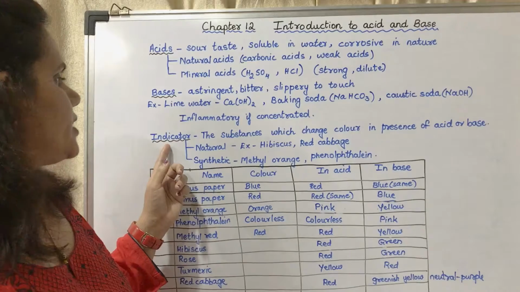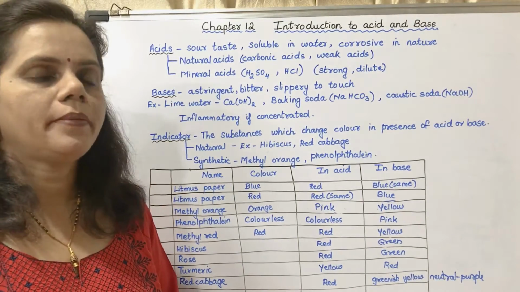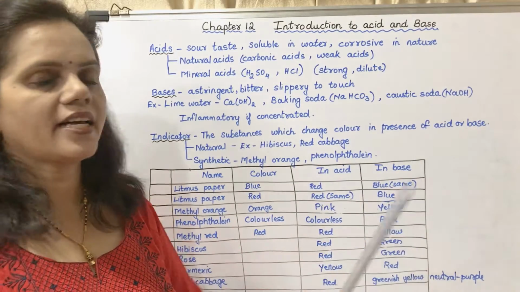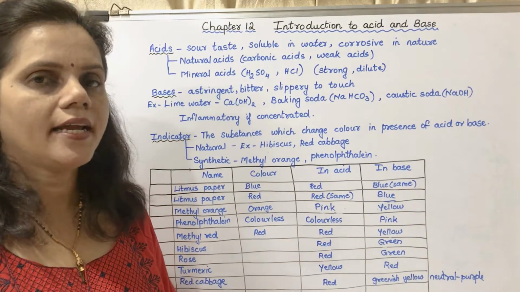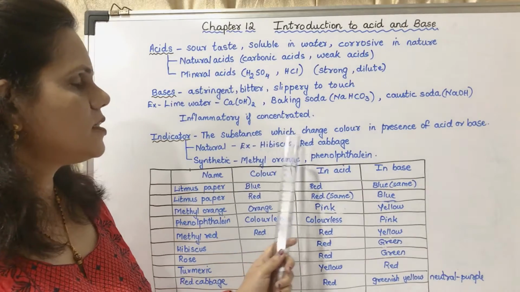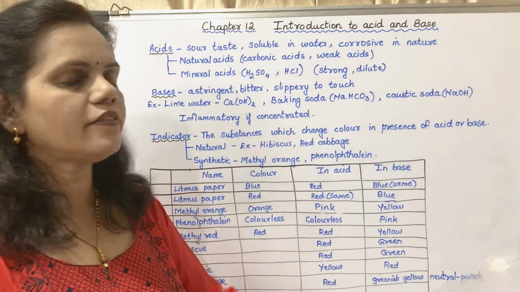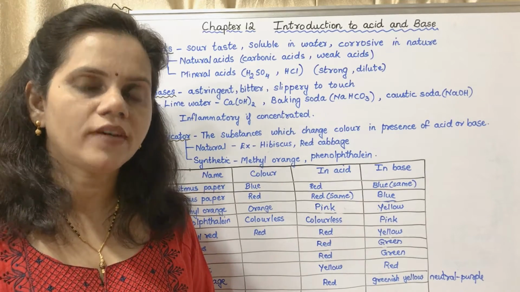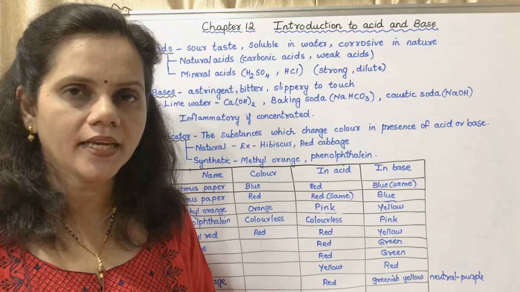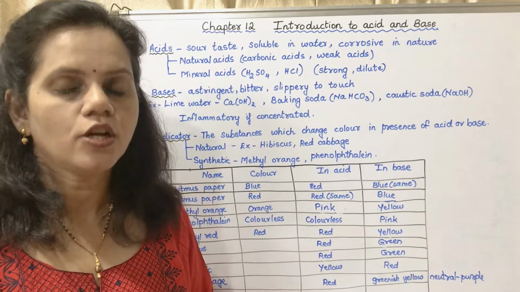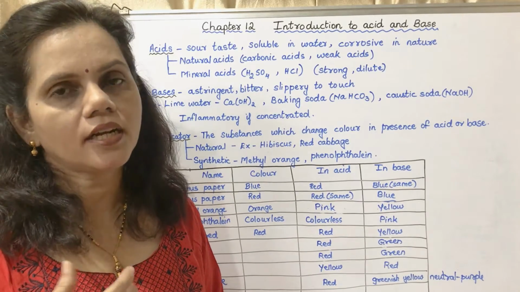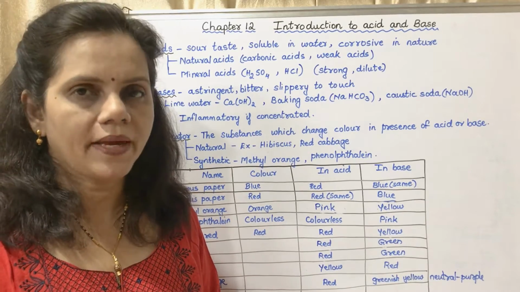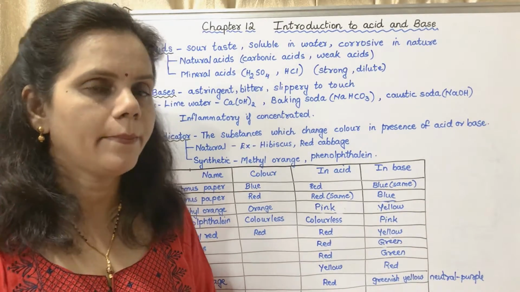Now the next term is indicator. What do you mean by indicator? The substances which change color in the presence of acid or base are called indicators. I repeat, the substances which change color in the presence of acid or base. So if you are given a solution and you have to find out whether it is an acid or a base, you may use indicators. With the help of indicators, you can come to know whether the given solution is acidic or basic.